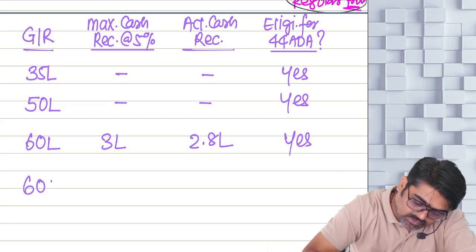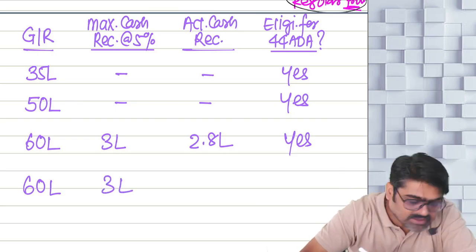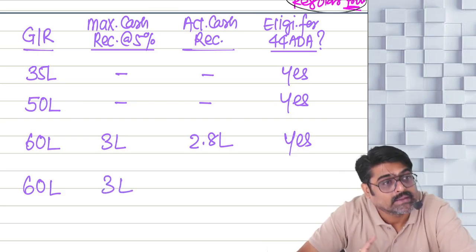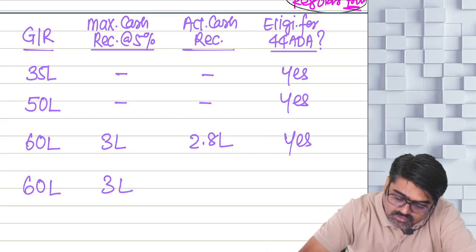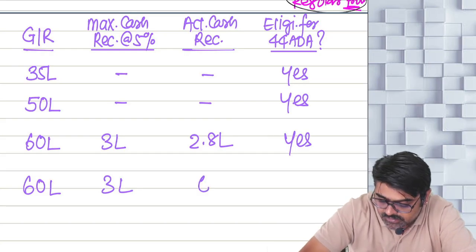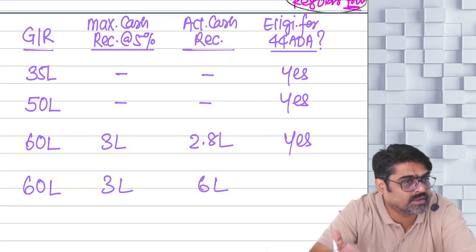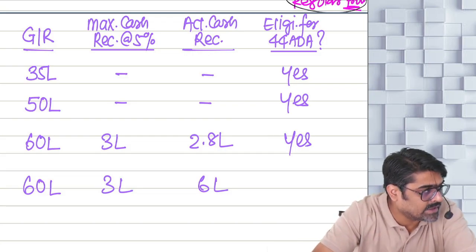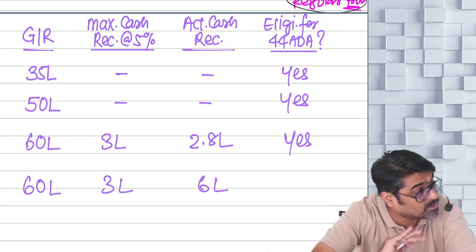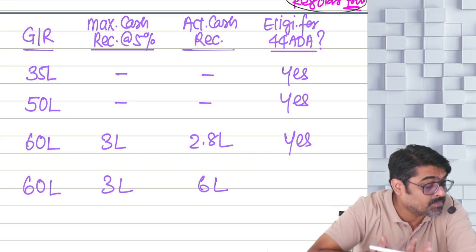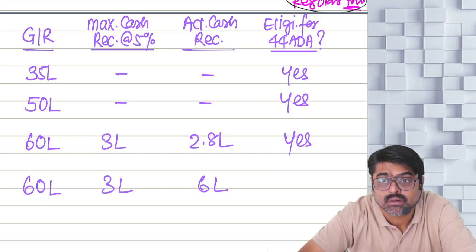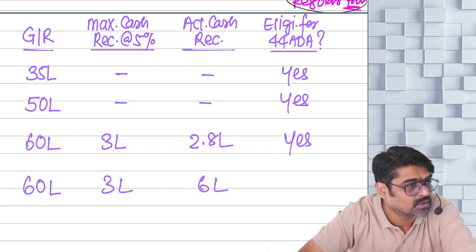Now here, if it was 60 lakhs, so this should be 3 lakhs. And cash receipts out of this is how much? 6 lakhs. Have you received the gross receipt in cash? Yes, 10 lakh, but that is more than 5% of your gross receipt. Yes or no?